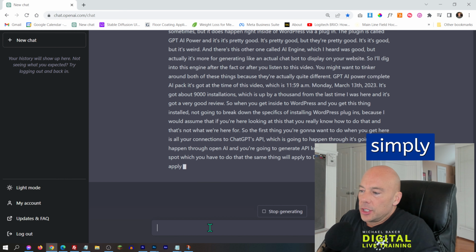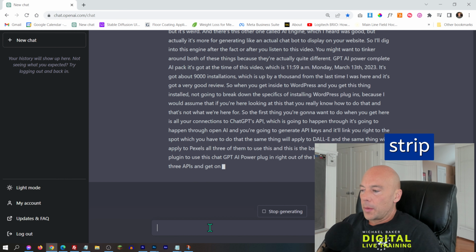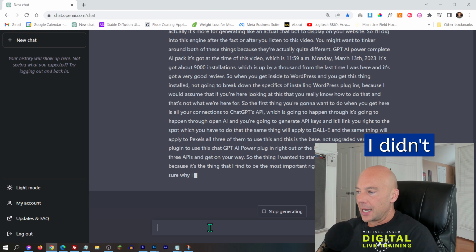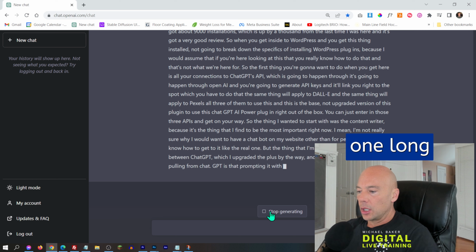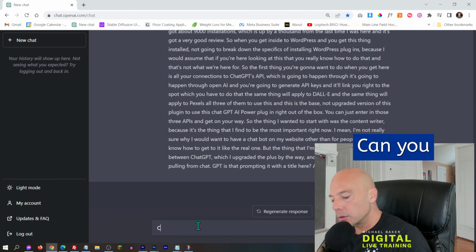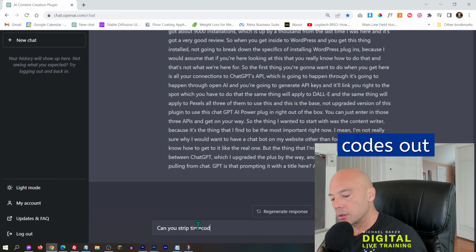So I asked it to just simply strip the time codes out. I didn't ask it to do anything else. So I don't know if it's just making one long sentence. I don't like this. Can you strip time codes out, but leave the line breaks intact?